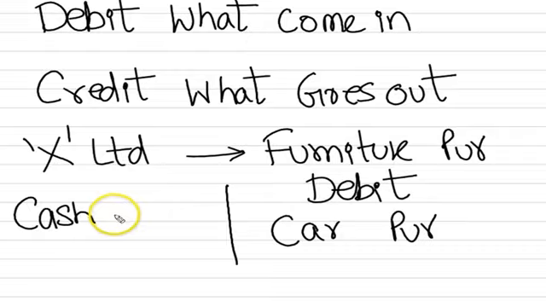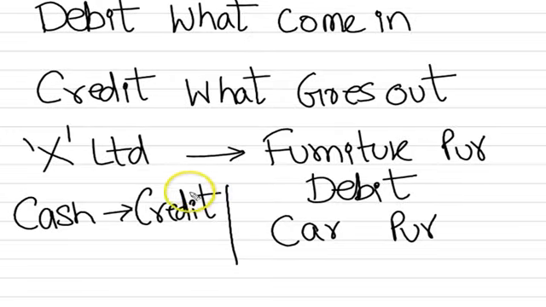So cash moves out. So what am I supposed to do with cash? I am supposed to give a credit effect for the cash. So the very simple rule of real account is debit what comes in, credit what goes out. So whatever comes into the business, any non-living thing coming into the business, you need to debit it. Any non-living thing moving out of the business, you need to credit it. So the rule is very simple and basic. If anything comes into the business, debit. If anything goes out of the business, credit.